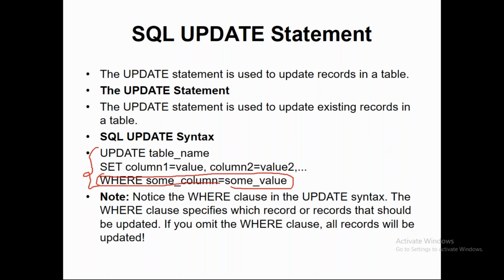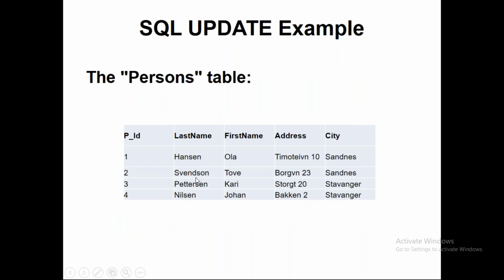If you look at the query, now we have 4 records, including the one that was added in the last slide, Nelson Johan.